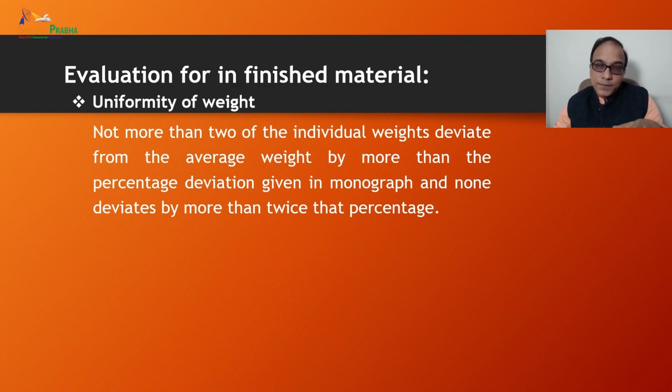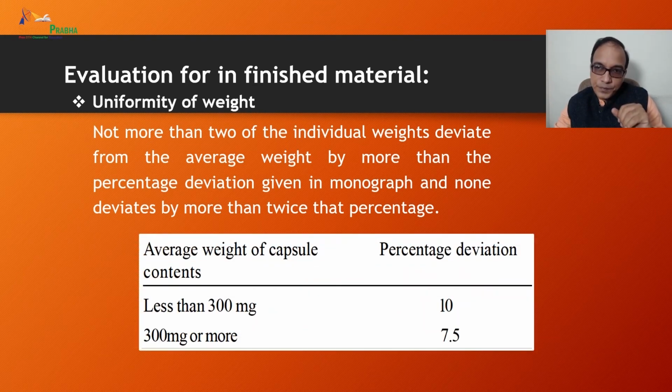For uniformity of weight, not more than 2 of the individual weights deviate from the average weight by more than the percent deviation given in the monograph, and none deviates by more than twice that percent. If the average weight of the capsule is less than 300 milligram, the percent deviation limit is 10%, while if it is 300 milligram or more, then the percent deviation allowed is 7.5%. Okay, that is for the weight uniformity.